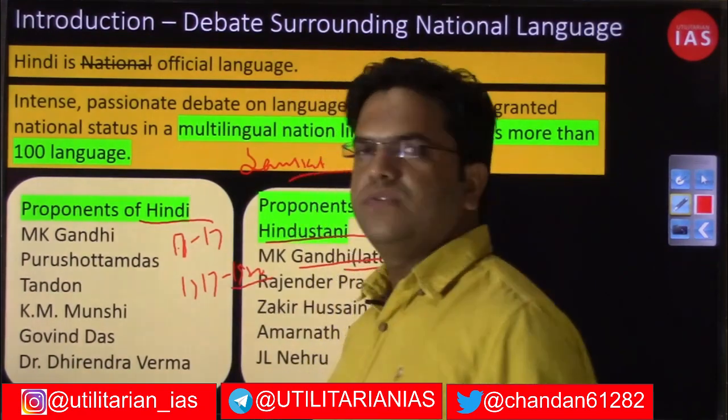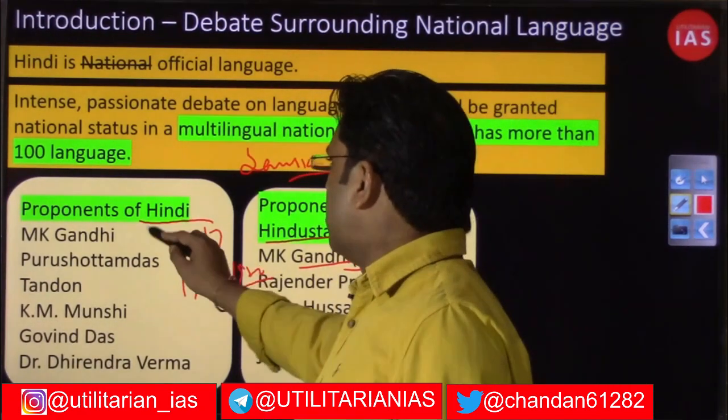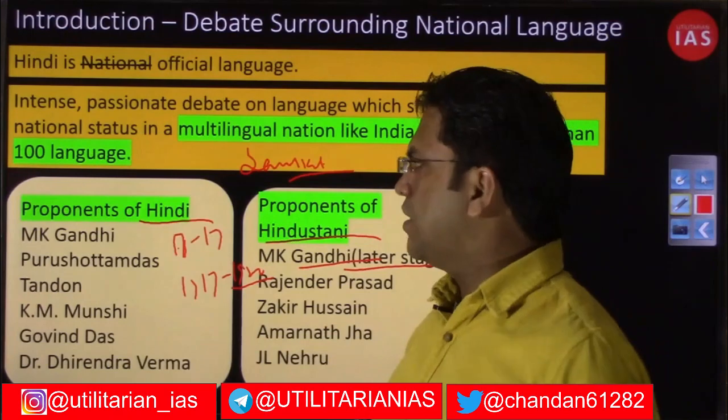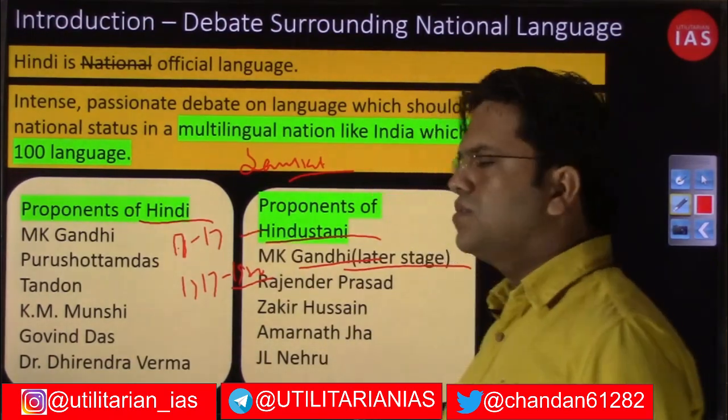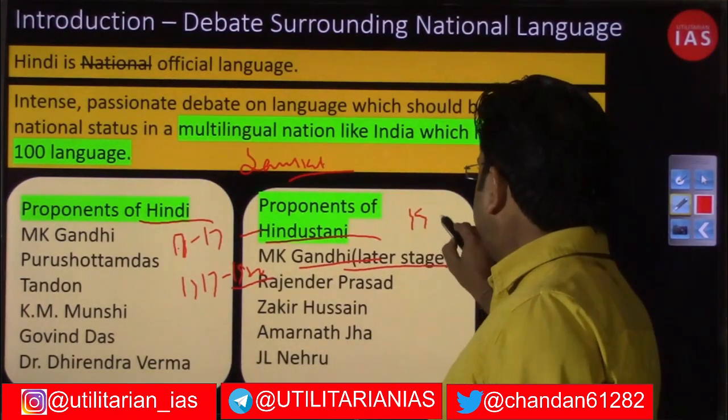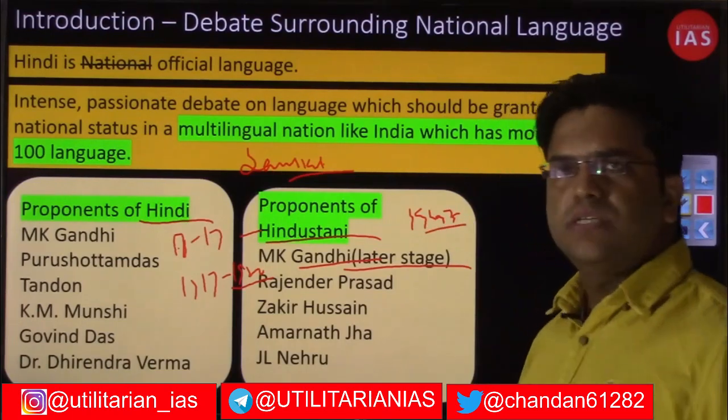even he was in favor of Hindi being recognized as a national language. But later, considering the changed situation, in 1947 we had been divided on religious lines, right?